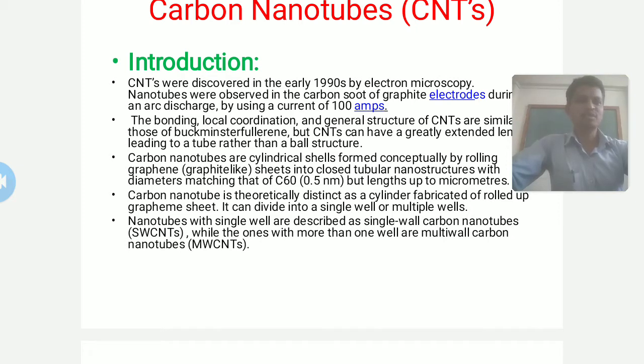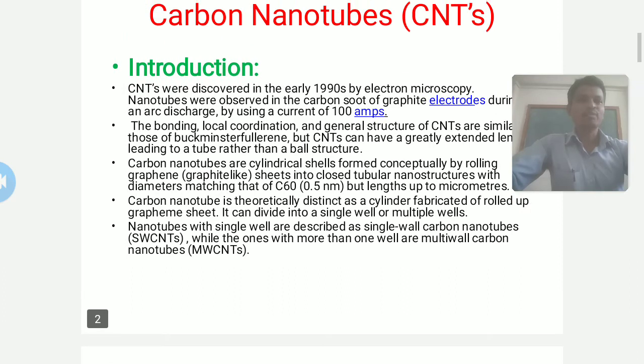So this is the difference between nanometer and micrometer. Nanometers are 10 raised to minus 9 meter, and micrometers are in the range of 10 raised to minus 6 meter, so a micrometer is larger than a nanometer.